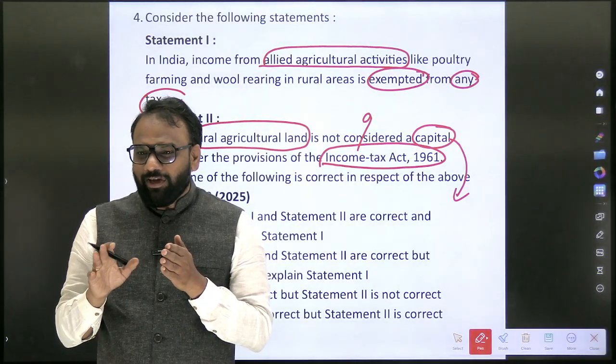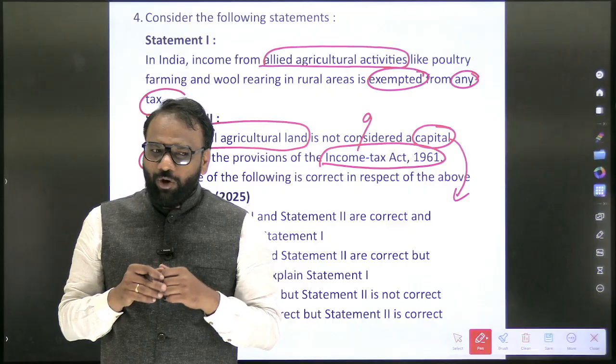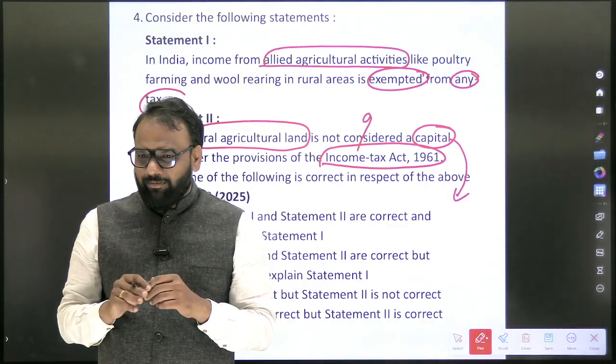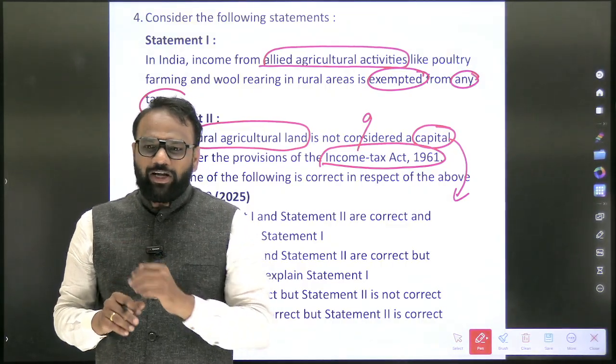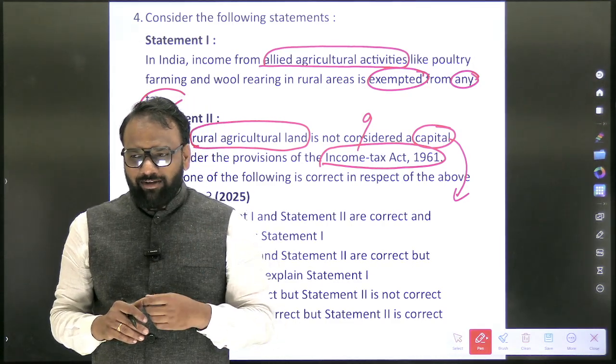No. Okay, you will not pay capital gains tax. Now next, let's assume you have land in the urban area. So you have bought it for 20 lakhs. Next, you will sell it for 30 lakhs. So what is the capital gain that you have made?